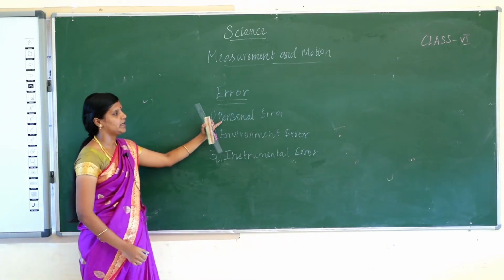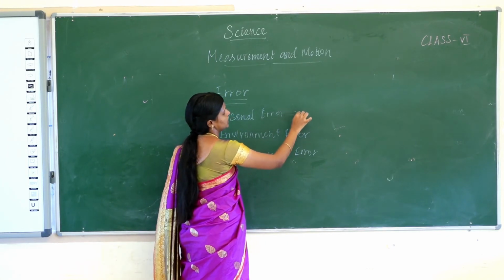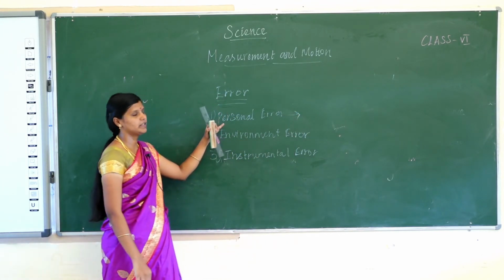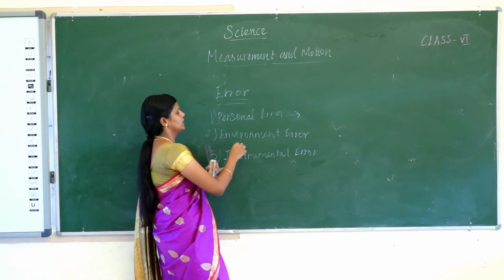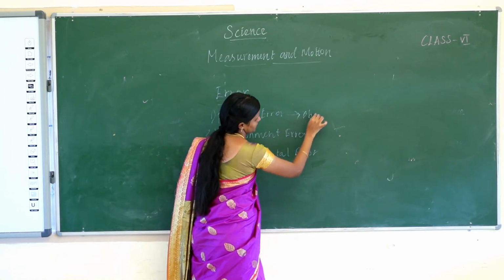The personal error is made by the observer while reading the measurement. So it includes the parallax error.